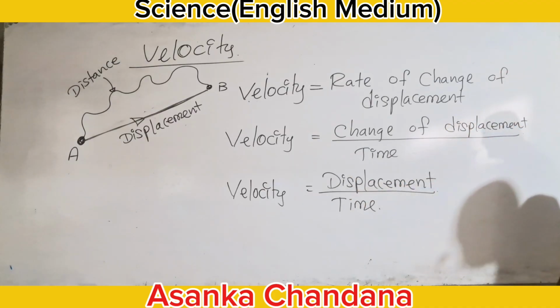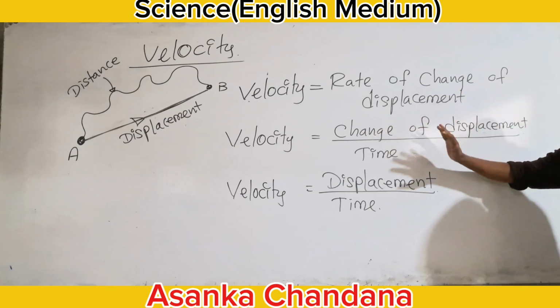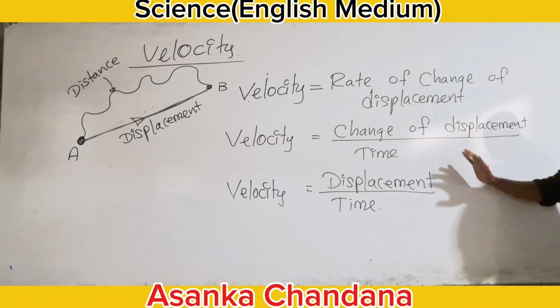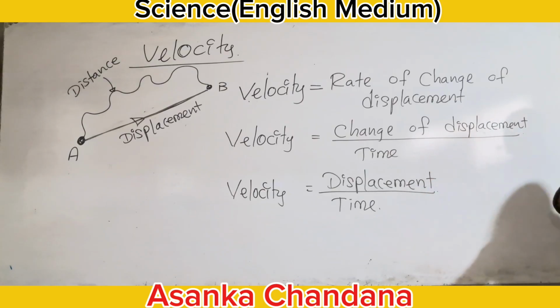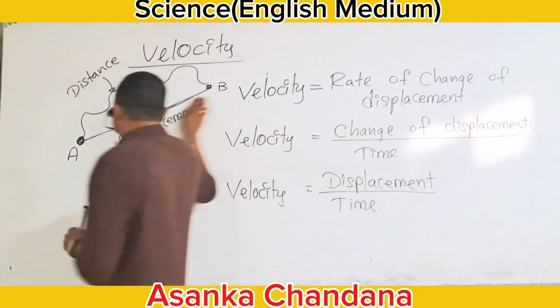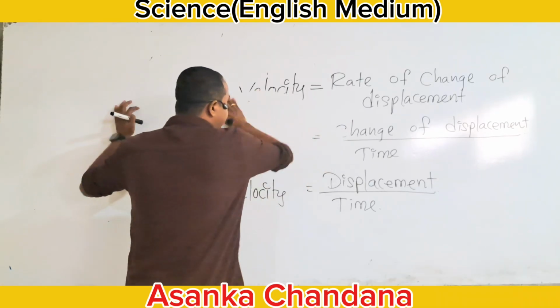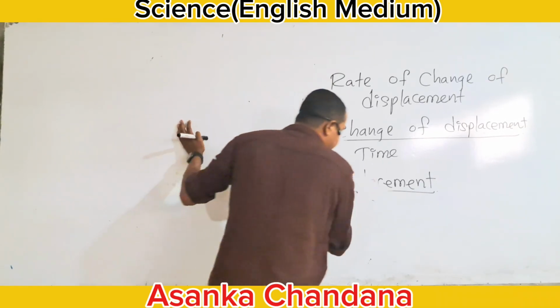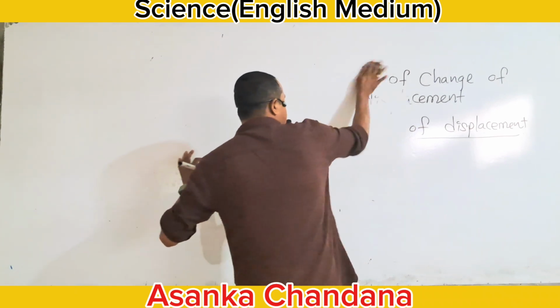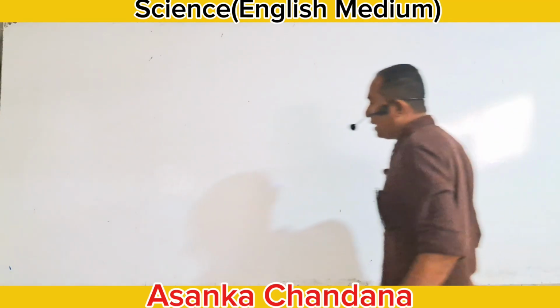This one can be written as velocity is equal to change of displacement divided by time. If not, this one can be written as displacement divided by time also, right? We will go to learn how to take the units for the velocity. Now you learned what the velocity is and what the equation of the velocity is. Then we will learn what the units of the velocity are.